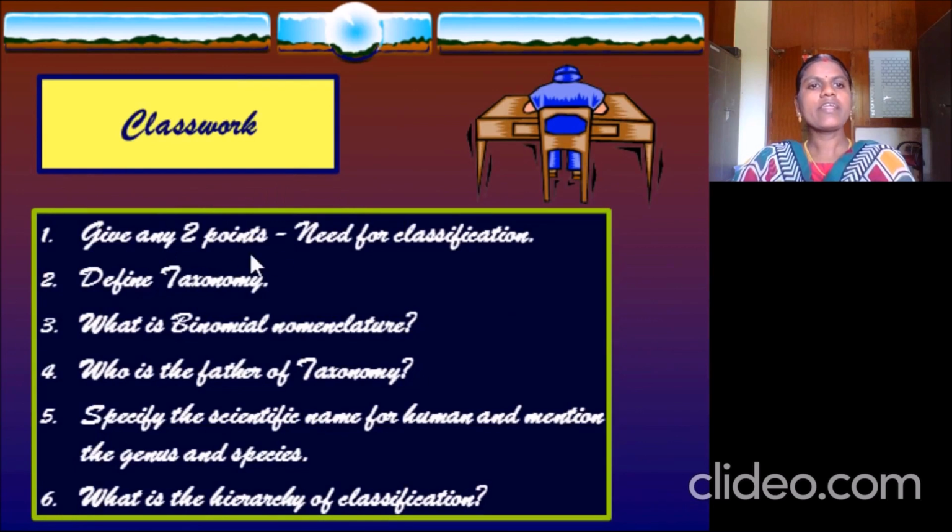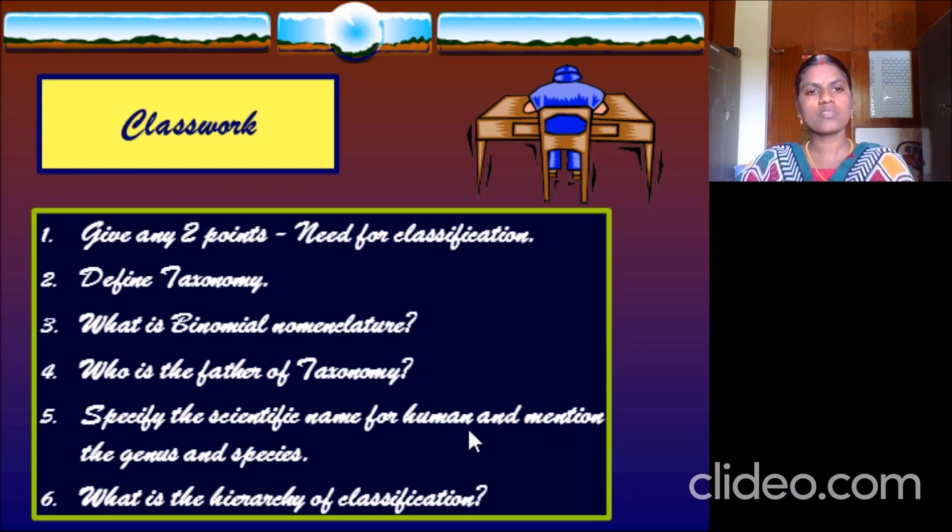Give any 2 points on the need for classification. There are 5 points I have mentioned. Give any 2 points. Define taxonomy. I have given the definition. What is binomial nomenclature? That was also given in the previous slide. Who is the father of taxonomy? Carolus Linnaeus. Specify the scientific name for human and mention the genus and species.